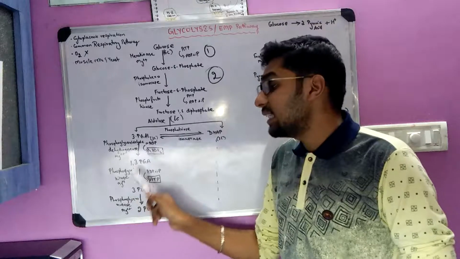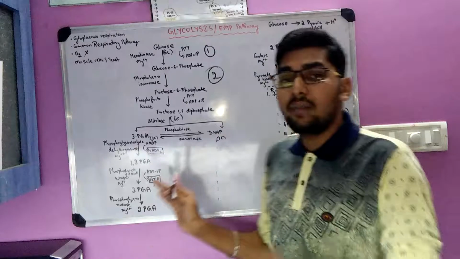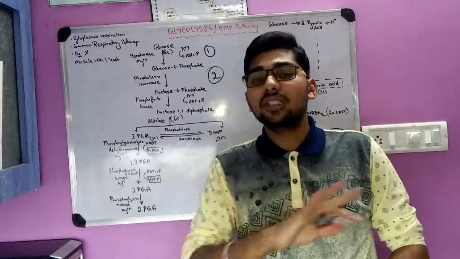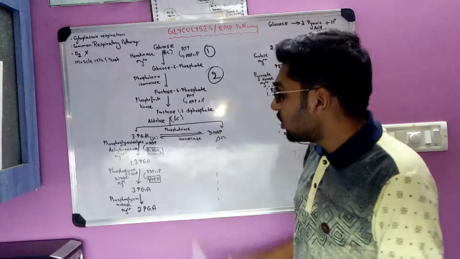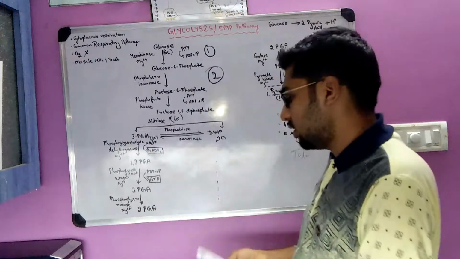Hence, phosphoglyceric acid kinase is the enzyme involved. And for all the reactions over here, magnesium is a cofactor without which the enzyme won't be activated. So for everywhere, blindly you can just write Mg2 plus ion, which is nothing but cofactor, metal ions these are.